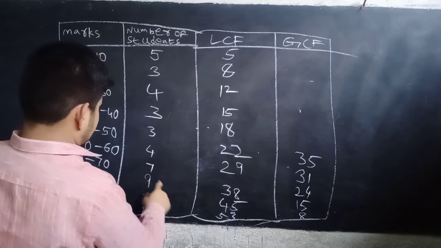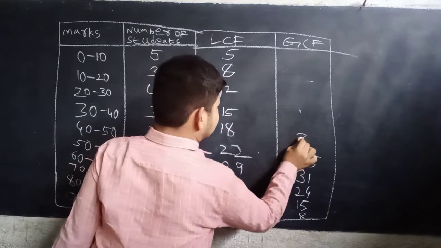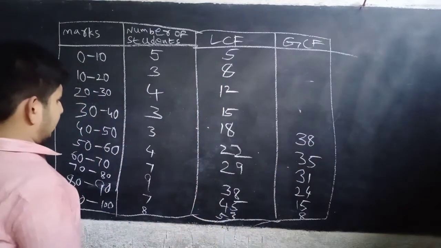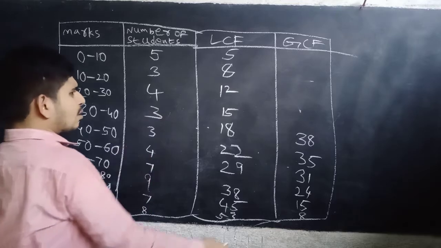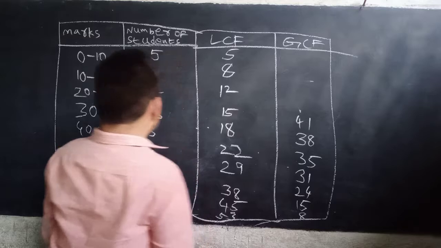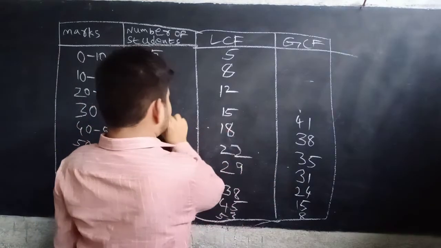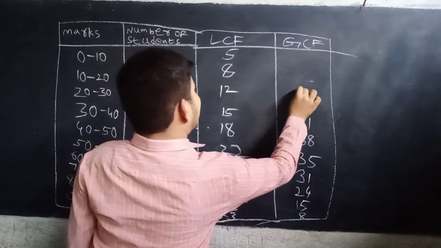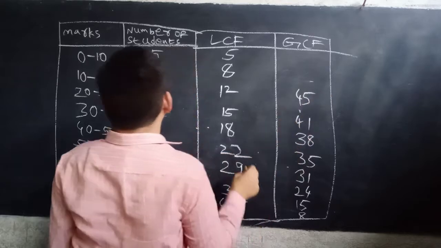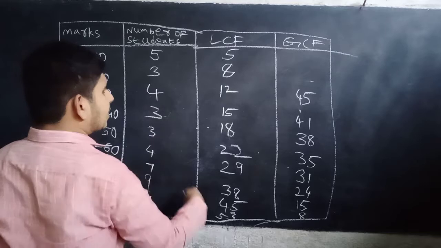Next, 35 plus 3, 38. 38 plus 3, 41. 41 plus 4, 45. Okay, 45 plus 3, 48.